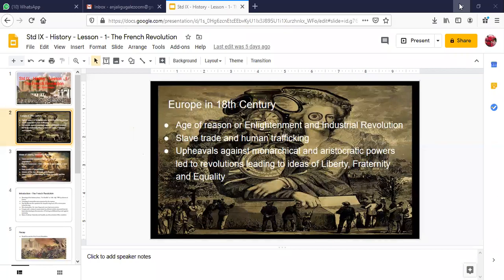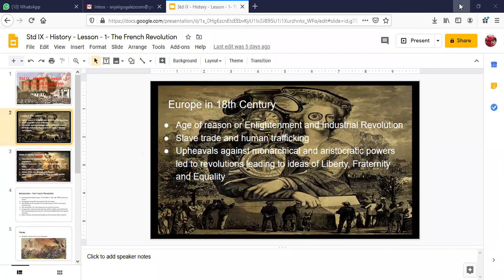Okay, because of too much exploitation and oppression of the middle class people who belong to the third estate, and the educated people also, new thinkers came up. Robespierre was there, Montesquieu was there. These were some of the philosophers and thinkers of those times who talked about liberty, fraternity, and equality.